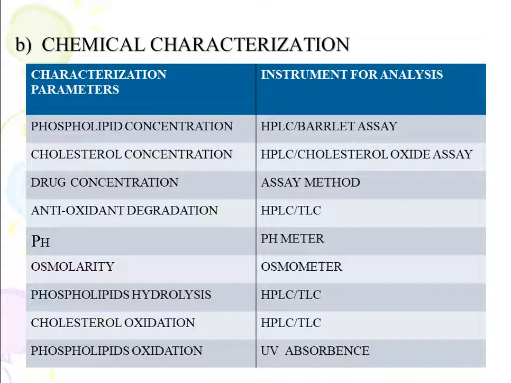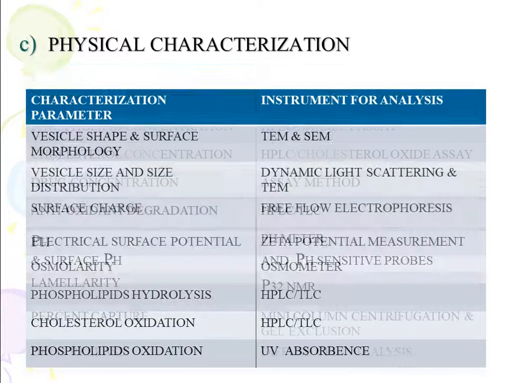Then characterization parameters, chemical characterization. In this, first phospholipid concentration by HPLC and Bartlett assay. Cholesterol concentration by HPLC and cholesterol oxidase assay. The drug concentration by assay method. Antioxidant degradation by HPLC and TLC. We measure the pH with the help of a pH meter. Osmolarity by osmometer. Then phospholipid hydrolysis by HPLC and TLC. Then cholesterol oxidation by HPLC and TLC. Phospholipid oxidation by UV absorbance.